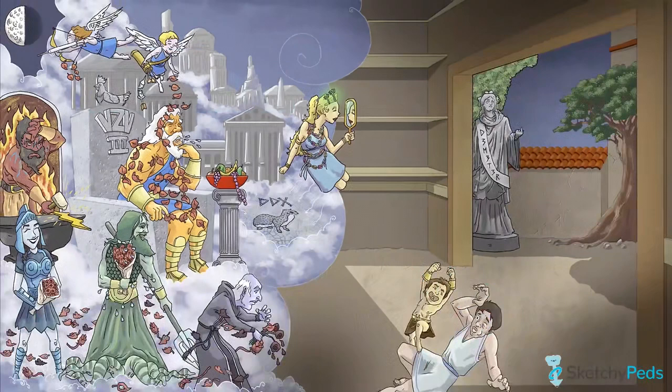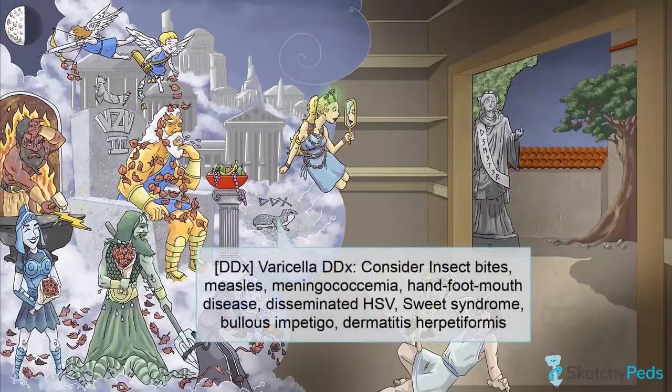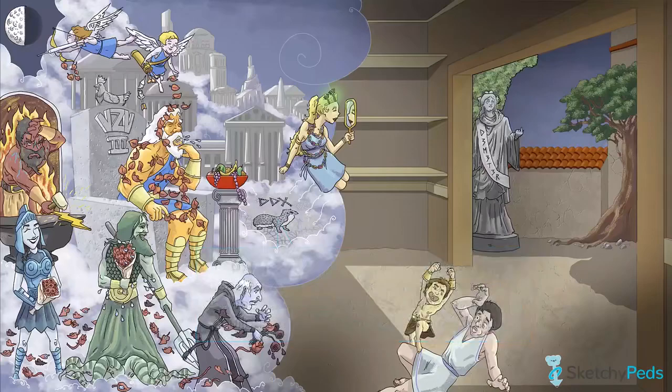Whenever you are considering a diagnosis of varicella, be sure to keep in mind other causes of childhood rashes. This includes measles, hand, foot, and mouth disease, disseminated HSV, and dermatitis herpetiformis. Feel free to check out the differential diagnosis menu for a more in-depth look.